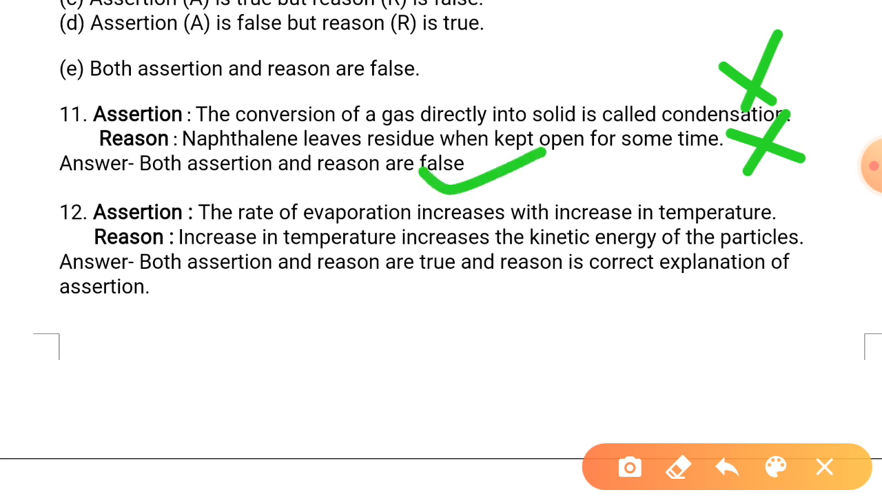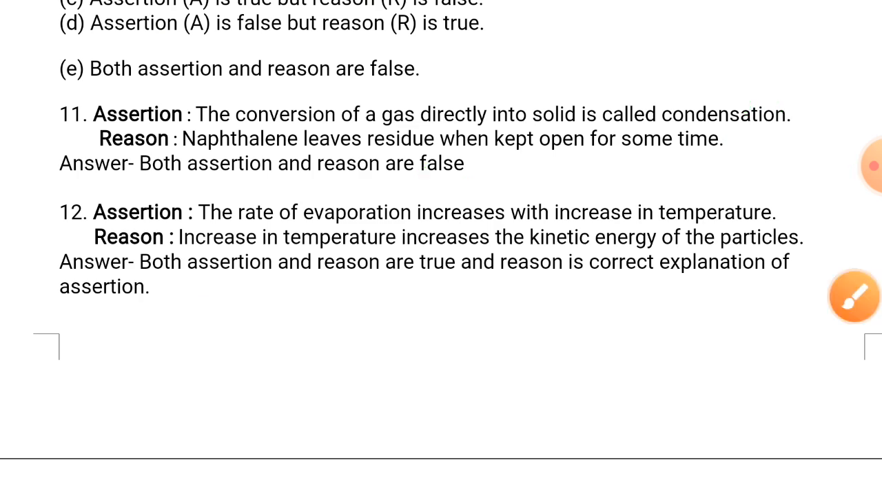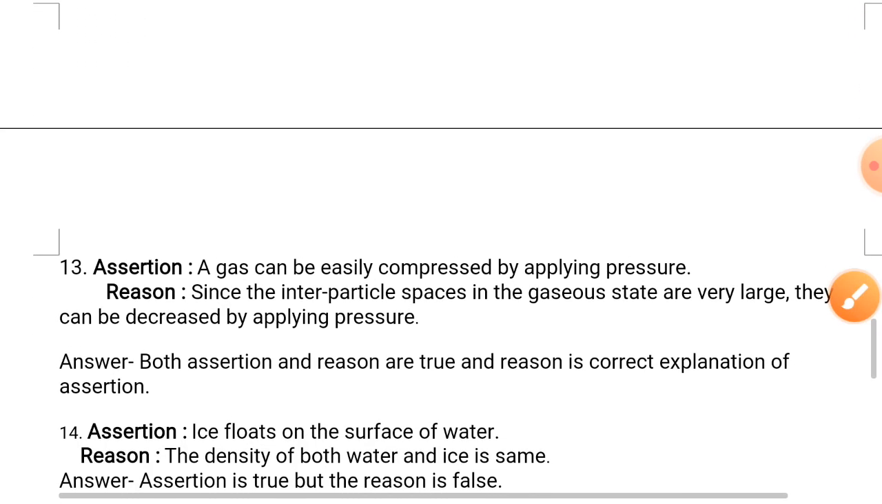Now next one, the rate of evaporation increases with increase in temperature. That's correct. Now look at the reason. Increase in temperature increases kinetic energy of particles. It's also correct. Is it explaining your assertion? Obviously. When kinetic energy increases, more particles will go from liquid state to gaseous state. So we will say both assertion and reason are true and reason is the correct explanation for assertion. Now we will see some more examples.